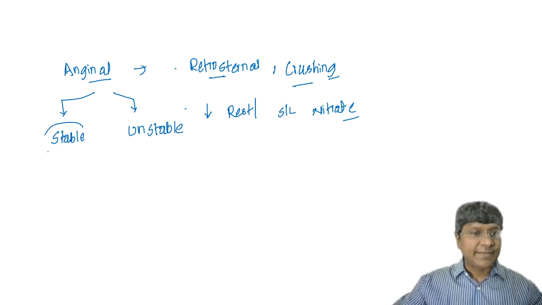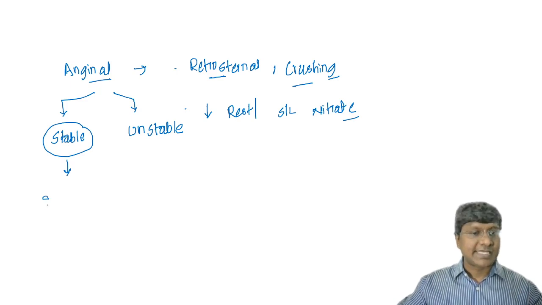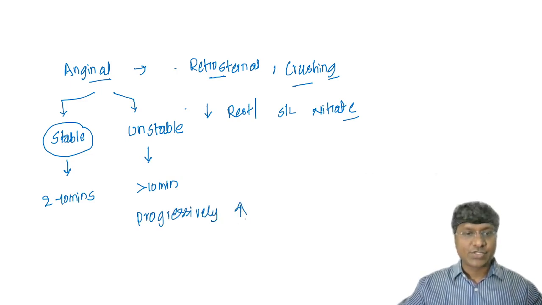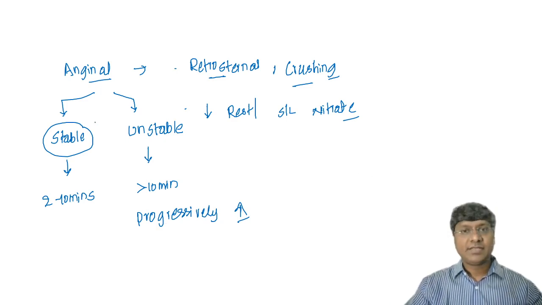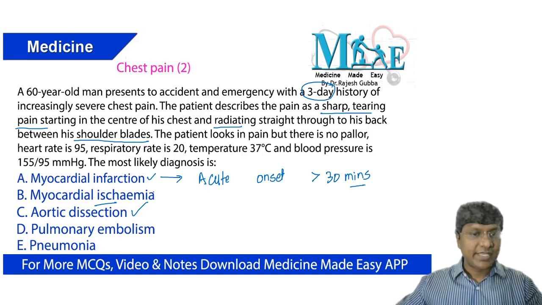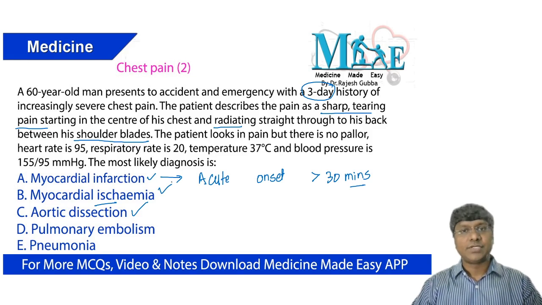In case of stable angina, the duration of the pain is around 2 to 10 minutes. And in unstable angina, the pain will be more than 10 minutes and it progressively increases. But in any of your anginal pain, the pain will not progress into the scapular areas, in between the scapula. So that is the reason why even myocardial ischemia is ruled out.